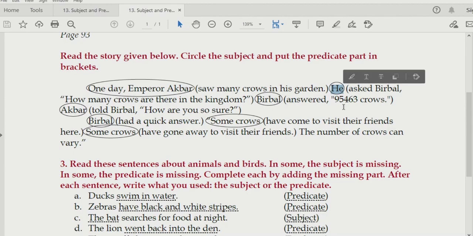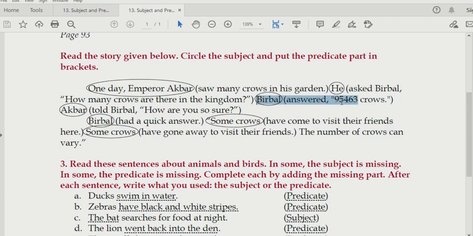Now, he is a person who is doing an action, that is asking. He becomes the subject because he did something, that is, he asked, and this becomes a predicate because asked is the verb. Now, we will consider the next part as another sentence.